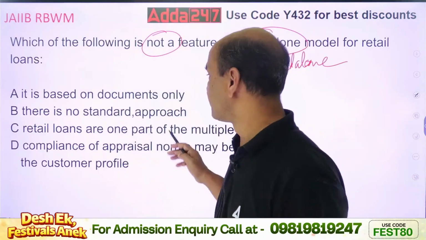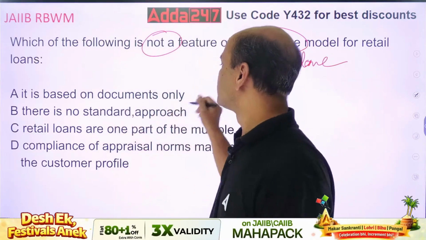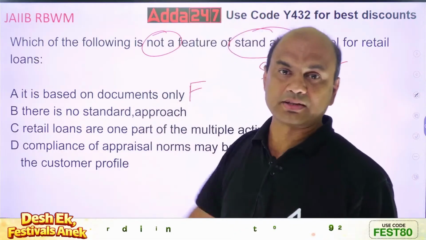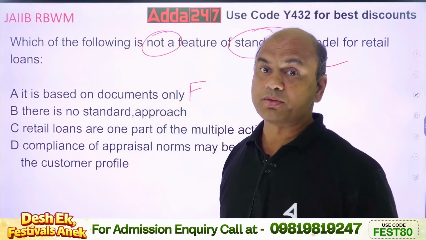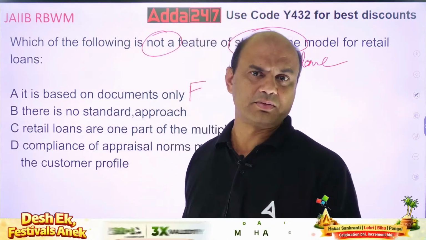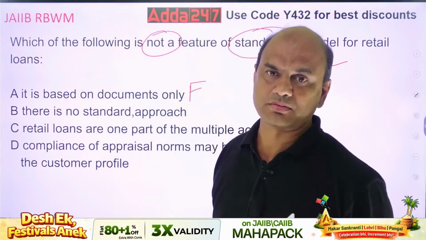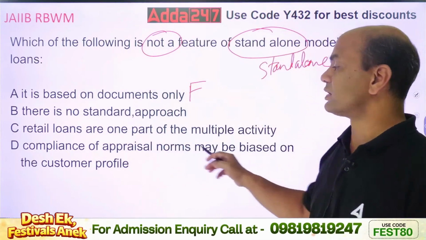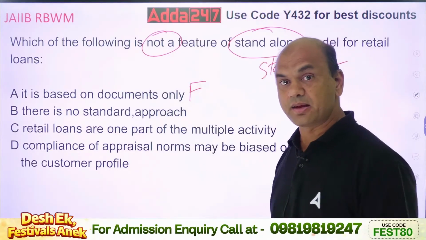See this. It is based on documents only. That is false. There can be a personal bias in branch. If the manager feels that the customer is good, he or she might deviate for that customer. See, compliance of appraisal norms may be biased on the customer's profile, right? This can happen.